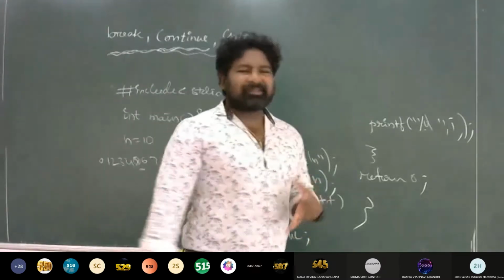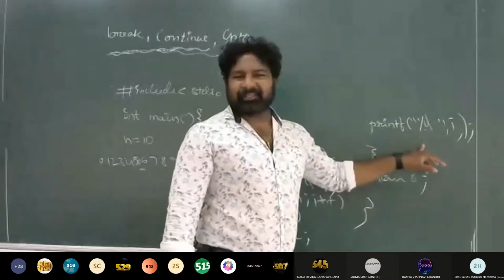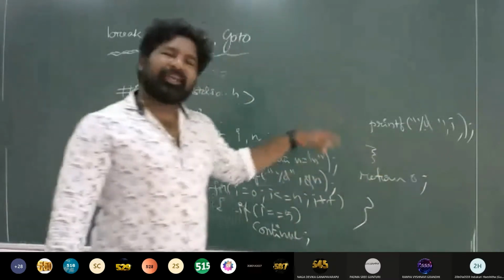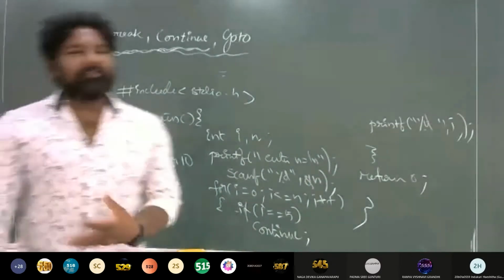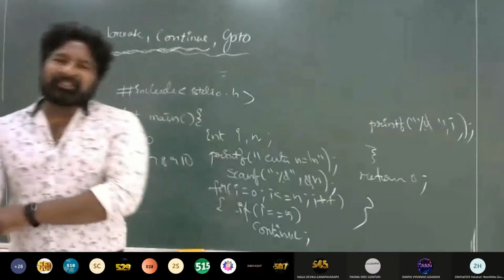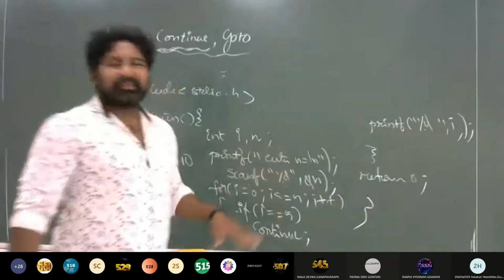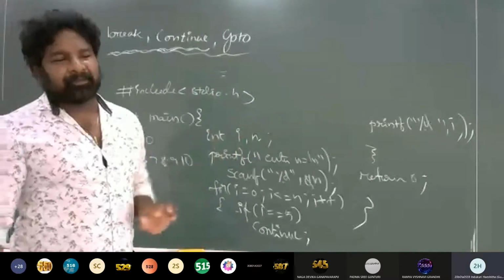So what does continue do? It will skip the statements after that, that is the printing of i, and you will go to the i++. So when i was 5, it is not printed, you are directly going to that i++, and i becomes 6, and you continue with this. So it prints all the numbers 0 to 10 without the number 5, right?